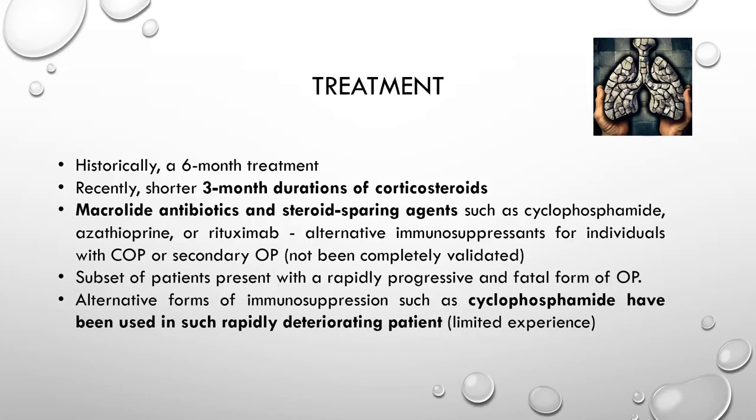Historically, a treatment duration of 6 months was advocated. However, recent studies have shown that corticosteroid use for about 3 months duration is good enough. Macrolide antibiotics and steroid sparing agents such as cyclophosphamide, azathioprine or rituximab have been advised as alternative immunosuppressants for such patients. There are some subsets of patients who present with a rapidly progressive and fatal form of OP. In such patients, cyclophosphamide has been advised, but it comes with a limit.